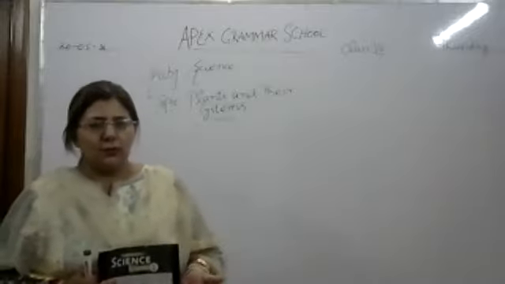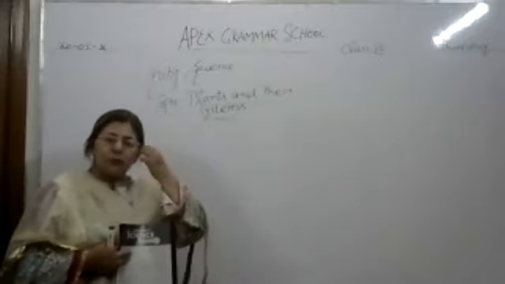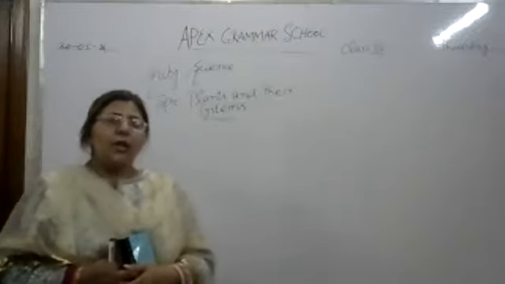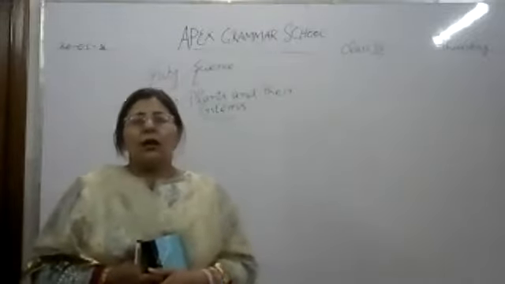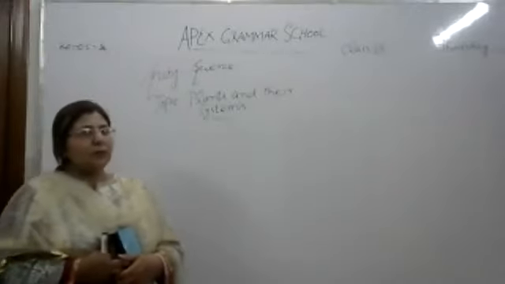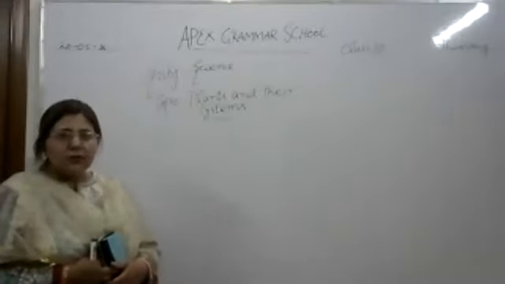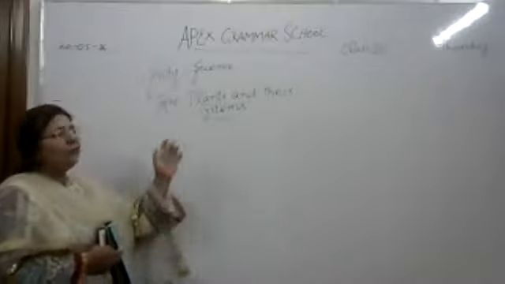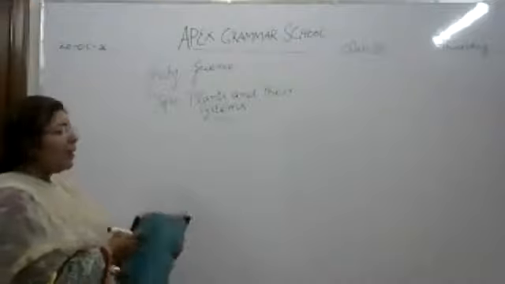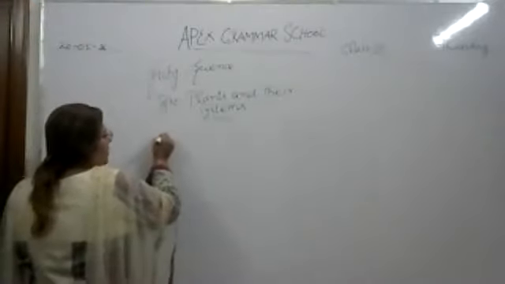What are systems? If we compare plants with humans, we know we have many systems inside our body. We have a breathing system, a circulatory system, a respiratory system, a digestive system, a renal system, a nervous system, and many others. But plants are different. Plants do not have many systems in their body. Why? Because plants have specific organs. What specific organs do they have?